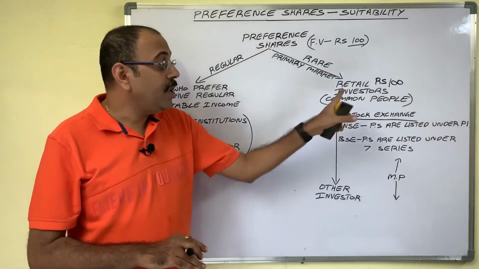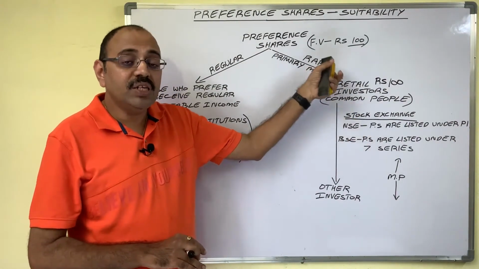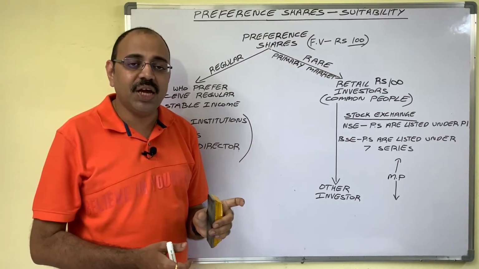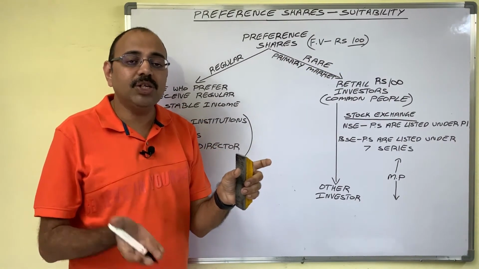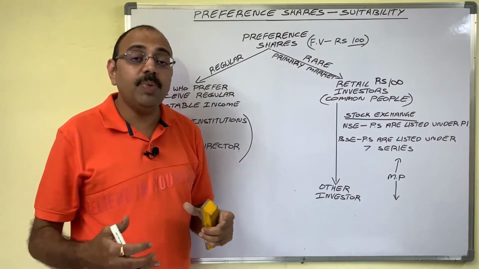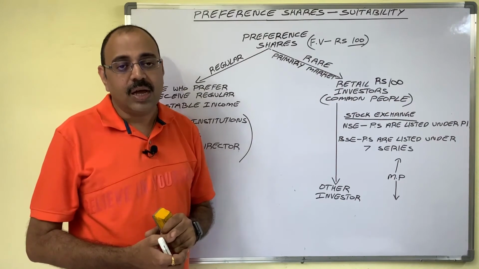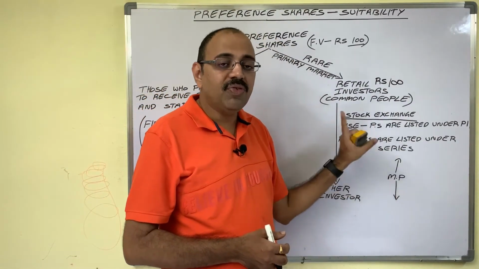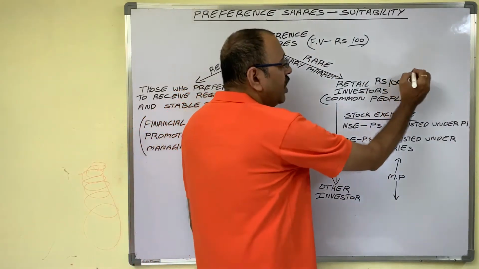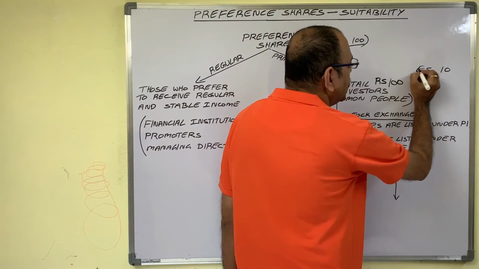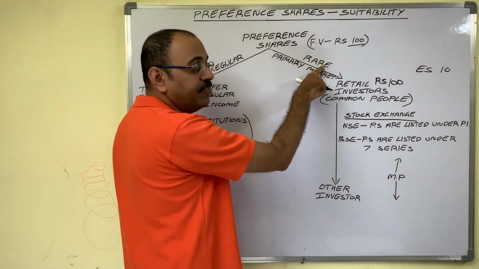So a common man prefers to invest his money in equity shares, because in case of equity shares, dividend percentage depends on the profitability, company performance. If the company is paying more and more dividends, the company's share market price increases. Suppose one investor purchased one equity share at the rate of 10 rupees each in the primary market from the company.